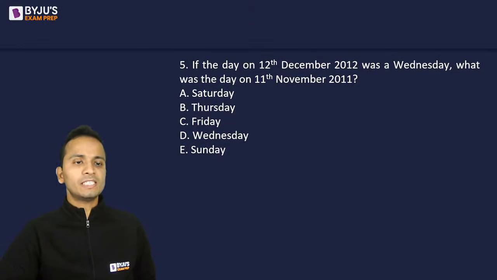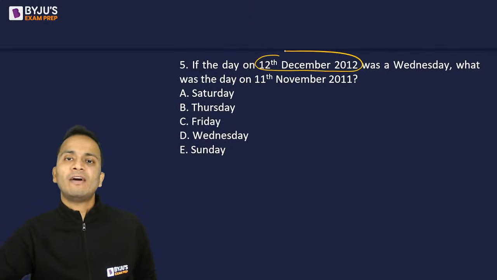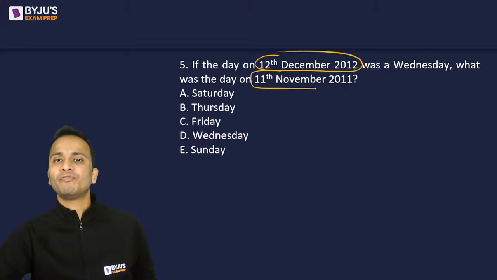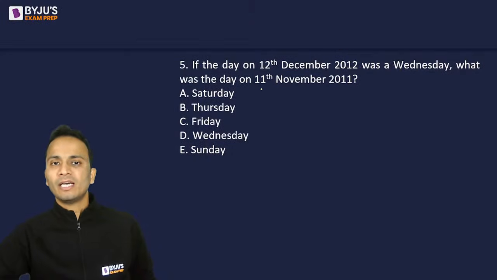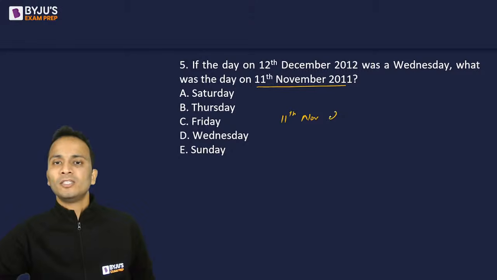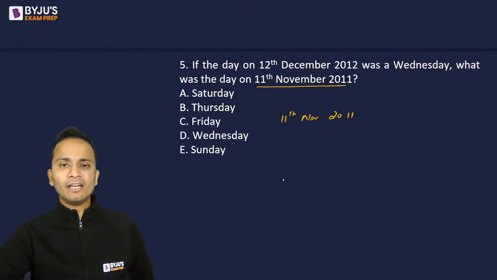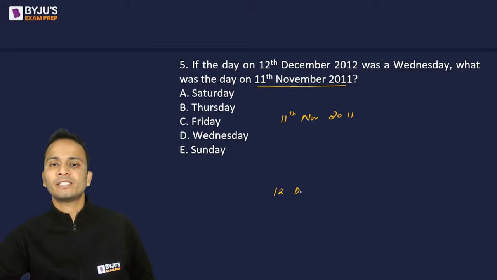How to approach these type of questions? Now, from a later date, we have to go to the date which is before that. Okay. So what I'll do is, I'll first of all write the smaller date, 11th of November 2011. And from 11th of November 2011, I'll go to 12th of December 2012.